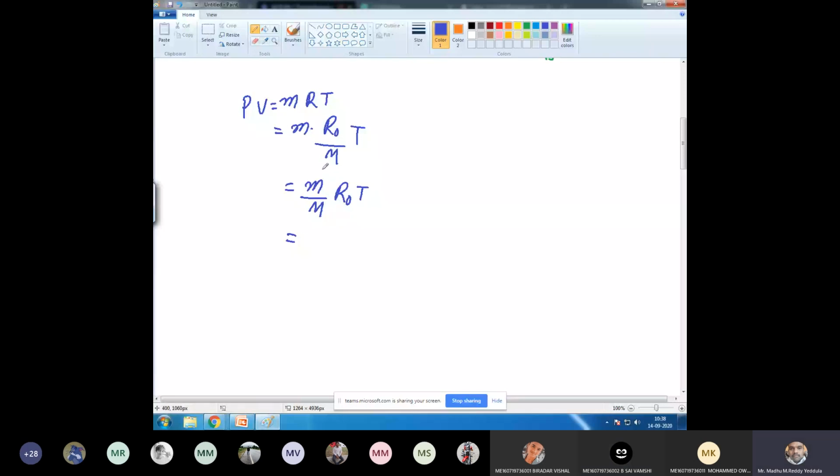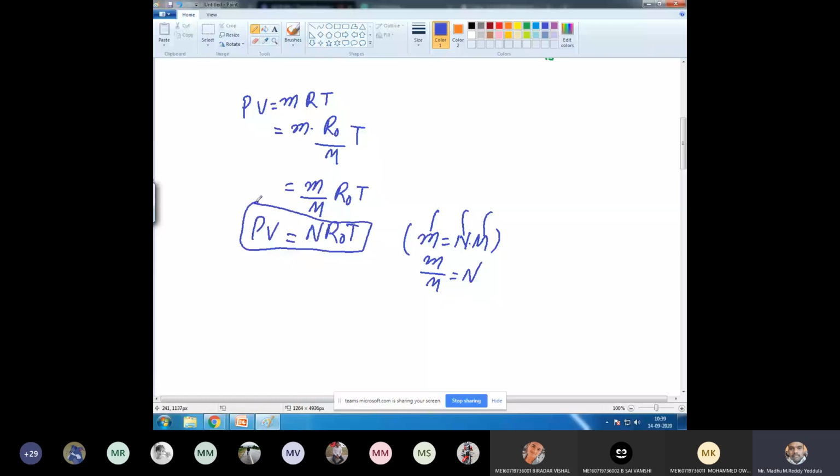So we know that according to Avogadro's law, small m is equal to n into M, where M is the molar mass. So small m by capital M, what can I write? Small m by capital M is n. This is n into R naught into T. So this is another way of writing the ideal gas equation. So in nRT, R is the universal gas constant. In mRT, R is just the gas constant of a particular gas.